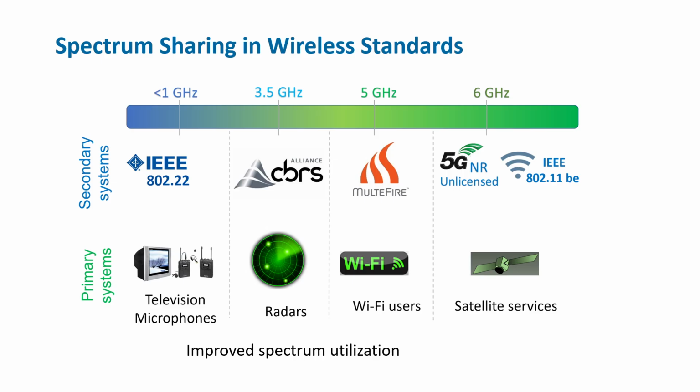Here, new technologies can coexist in the same frequency bands as the existing users. New users are referred to as secondary users, and the existing users are referred to as primary users. This spectrum sharing enables efficient use of the limited spectrum.